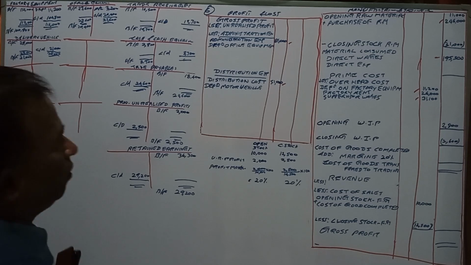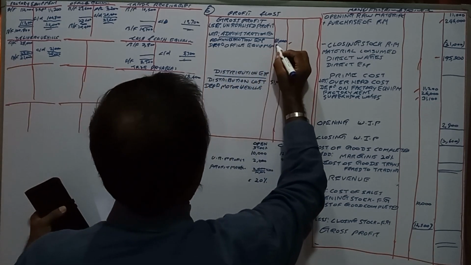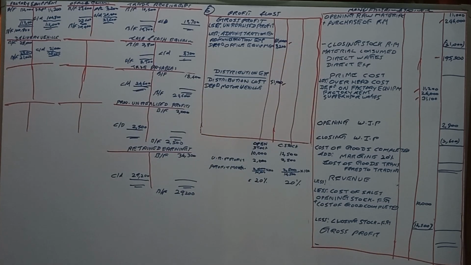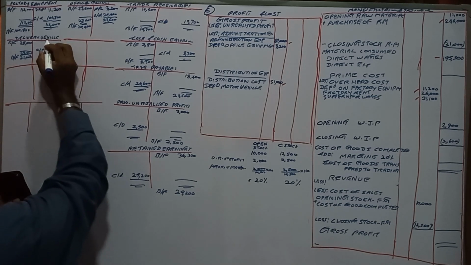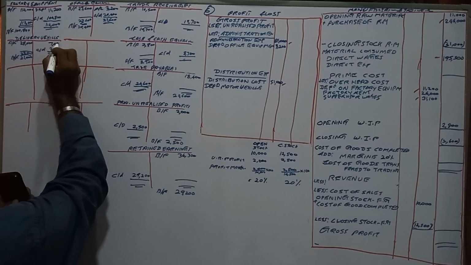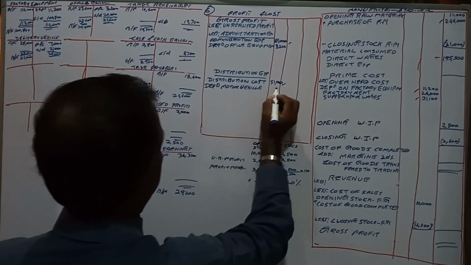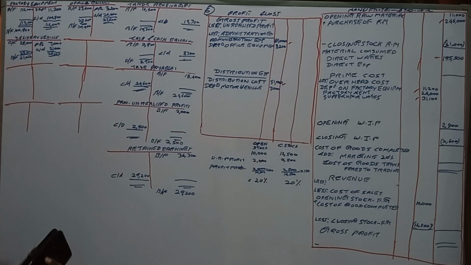P&L, right? Office equipment. Where is the office equipment? Here. 3,200. That is depreciation, right? So delivery vehicle 28,000 and 21,000. 7,000 goes to P&L, profit and loss account. So we have done it.